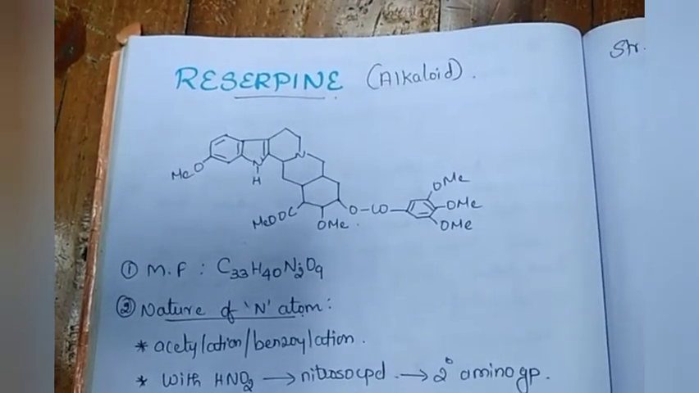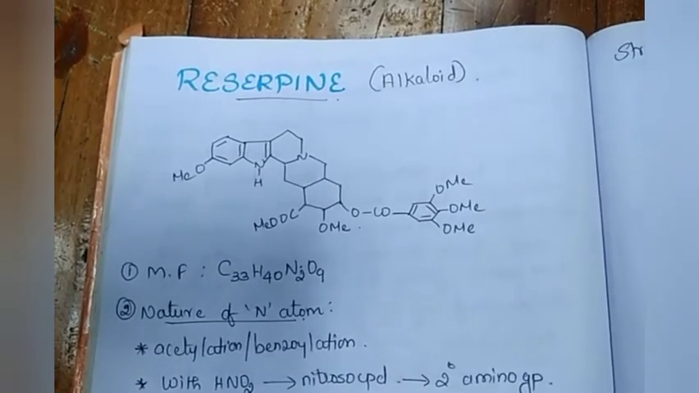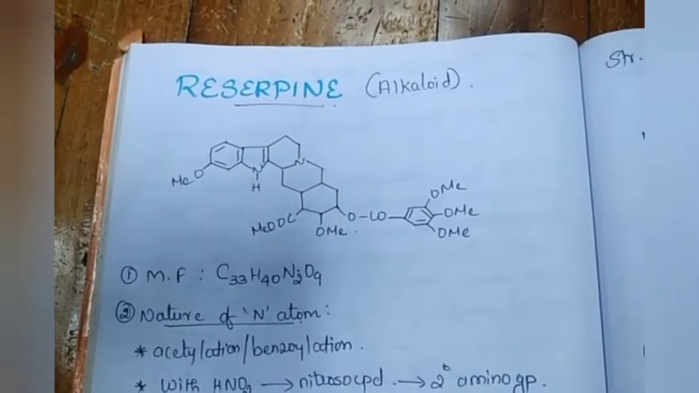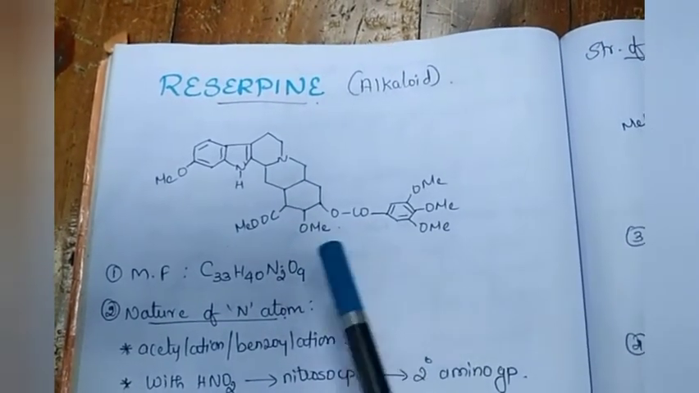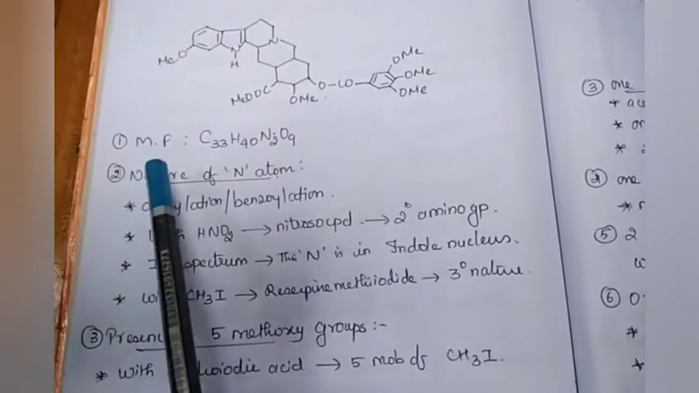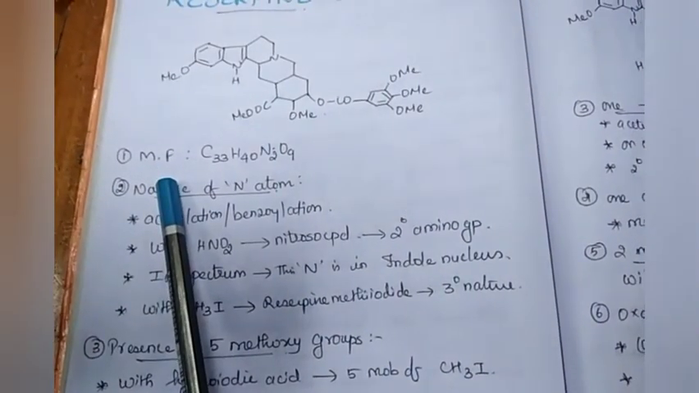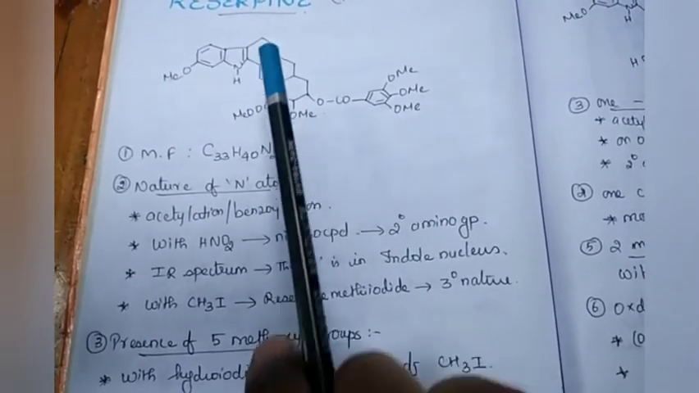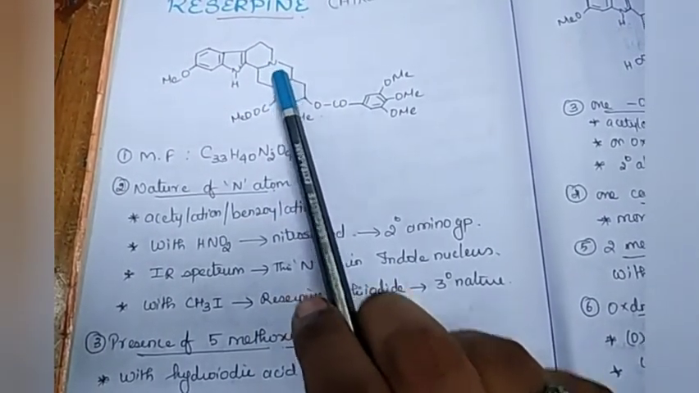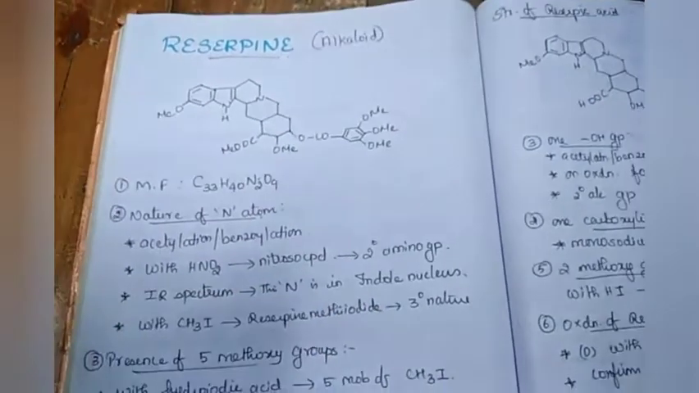In this video, we are going to learn the structural elucidation of reserpine. Reserpine is an alkaloid and this is the structure of reserpine. The molecular formula of reserpine is C33H40N2O9. The nature of nitrogen atoms, as you can see here, is secondary and tertiary.